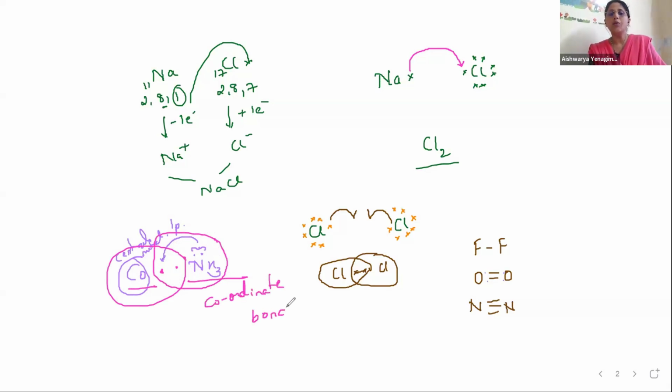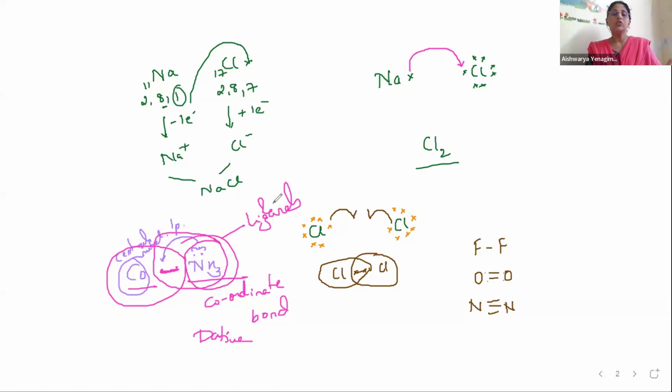So where is the coordinate bond found? In coordination compounds, hence the name coordination. In coordination compounds or complex compounds, what is the bond between the central metal atom and the ligand? It is the coordinate bond, or you can call it a dative bond. So who is donating the electrons? It is the ligand. Ligands are donating the electrons. To whom? Let me not say donating, they are sharing the electrons with cobalt.